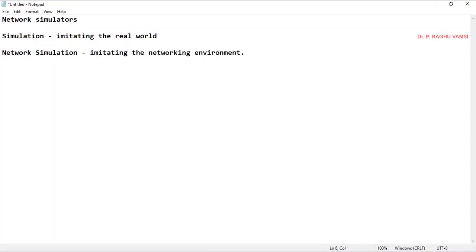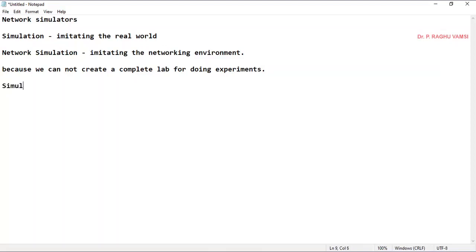Why do we require network simulation? Because we cannot create a complete lab for doing experiments. That's the reason we require a simulation environment. So what are the different network simulation environments available? There are so many simulators available.